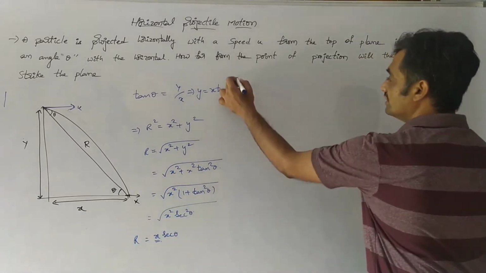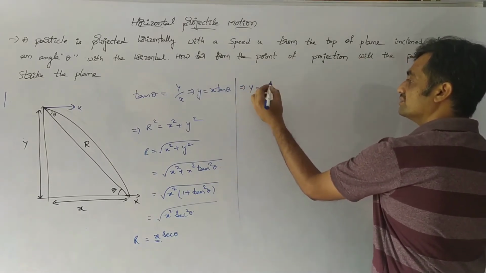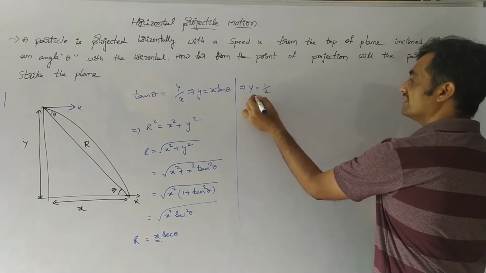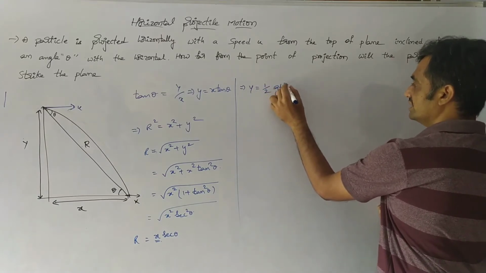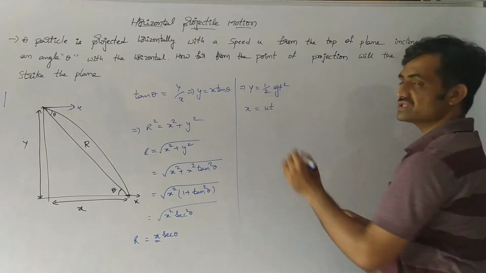In order to find x, we are going to consider the motion along the y-axis, where we know that y equals half g t square, and the motion of the body along the x-axis is x equals u t.